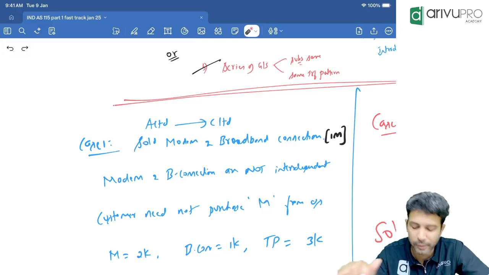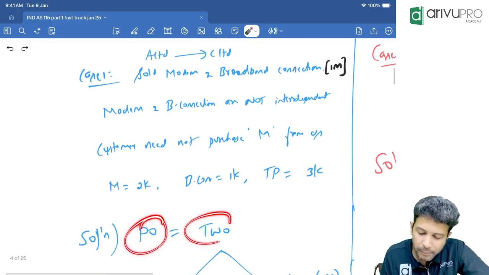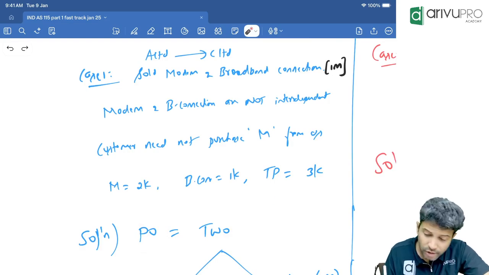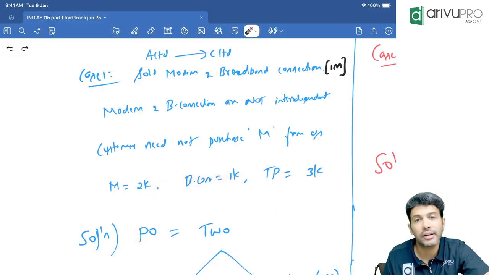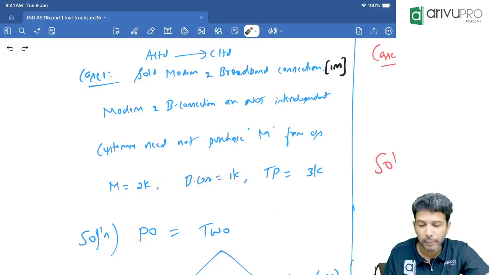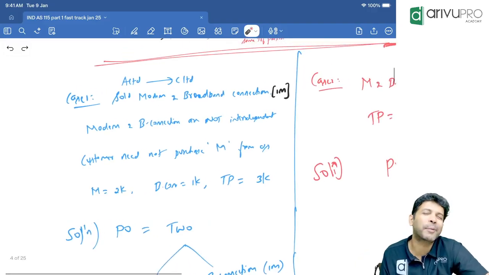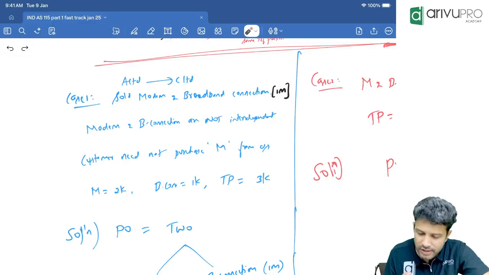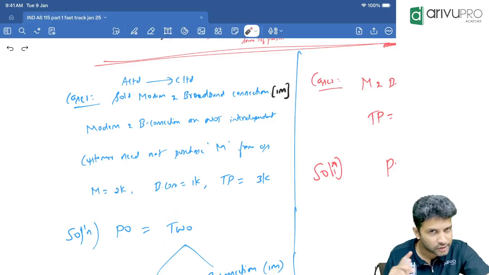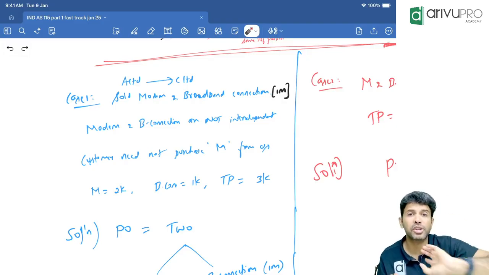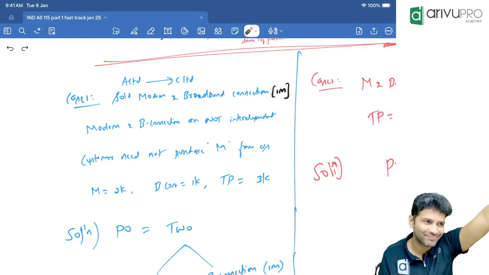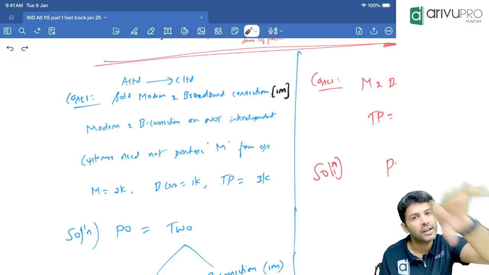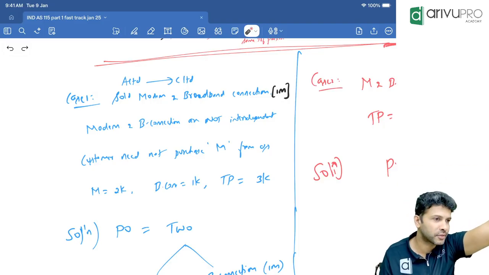So how many POs are there in this particular contract? There are 2 performance obligations. Now this is one of the most important steps in revenue recognition. On paper, this looks very simple, but look at the revenue recognition significance. A slight change can impact revenue recognition by crores. You're talking about broadband like Jio, and a slight interpretation difference here can make a difference of crores in revenue recognition.